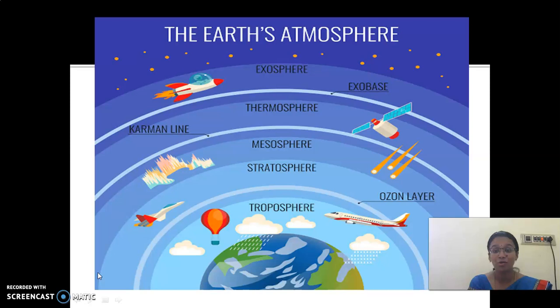Now we are seeing about ozone. You may think why ozone was given in this lesson. Okay, I'll explain. We are seeing where the ozone is, what the uses of ozone are, and what effects we are going to face if the ozone is not there.